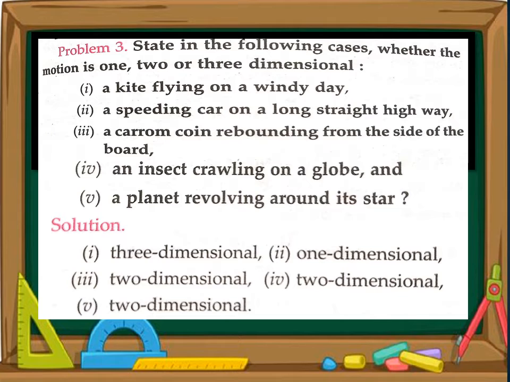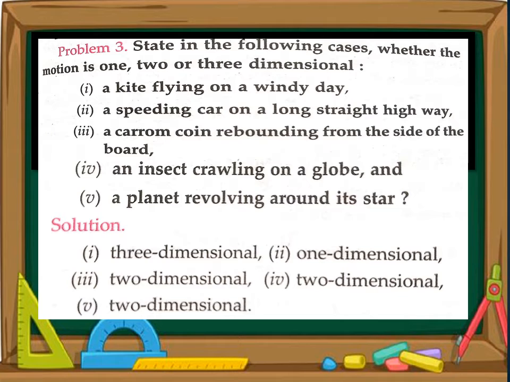The fourth one is an insect crawling on a globe. When the insect is crawling on a globe, its motion is considered to be a motion along a circle, and the circle again has two axes. That's why its motion is considered to be two-dimensional motion. The fifth one is a planet revolving around its star.